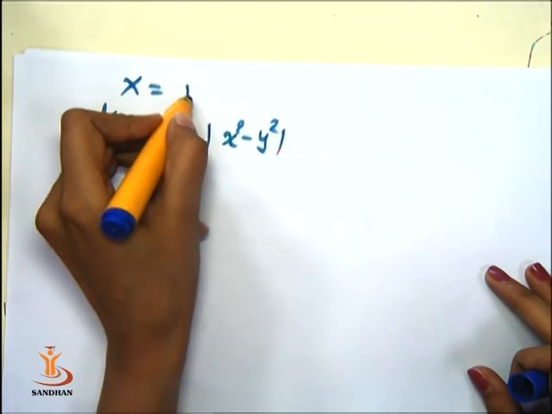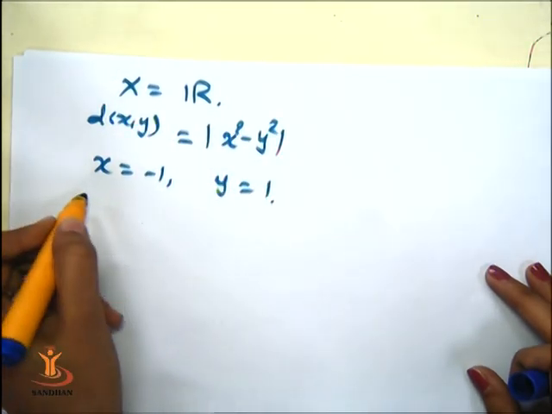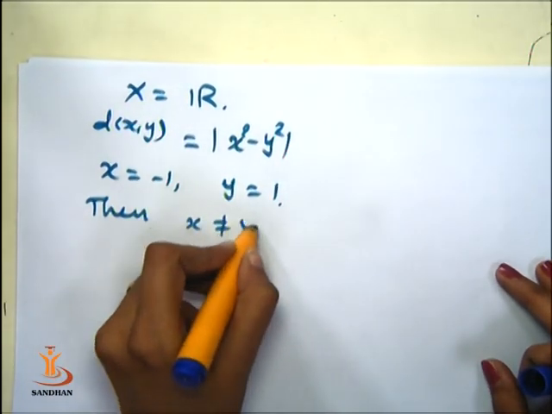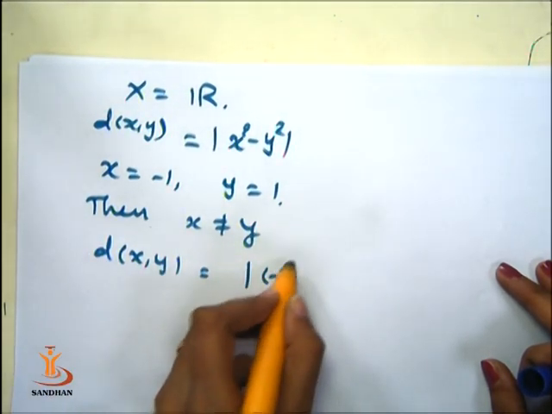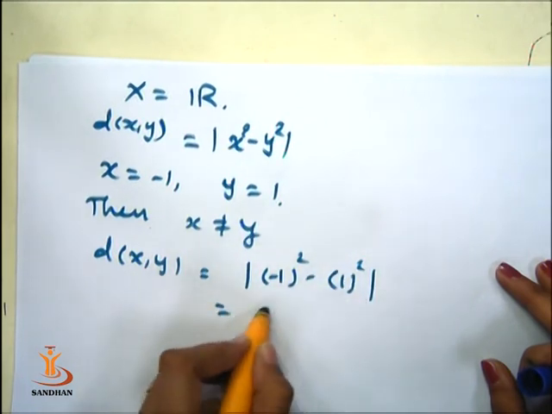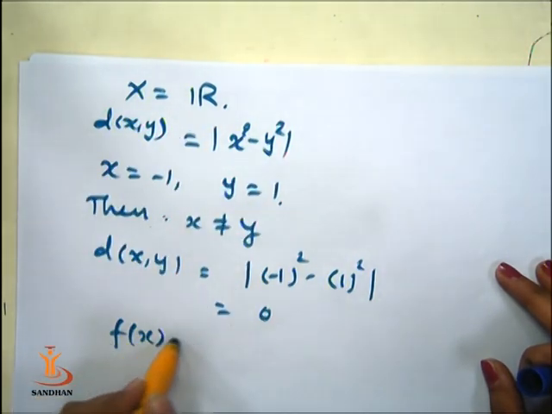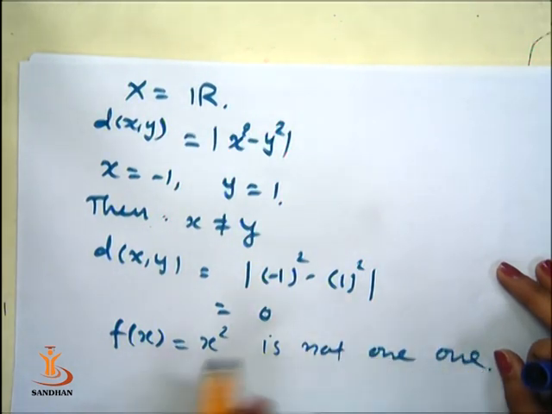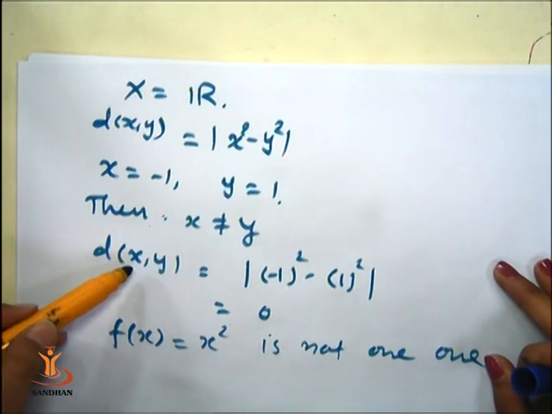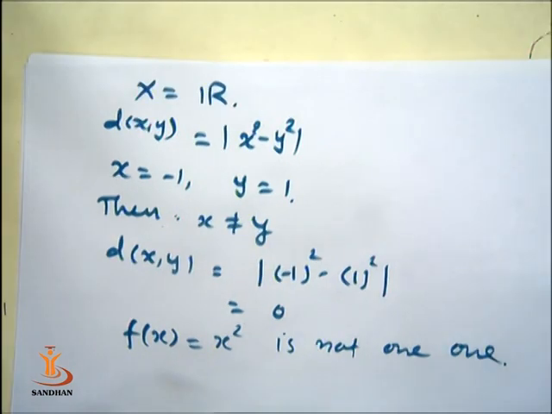Suppose X is equal to R. Now you take x is equal to minus 1 and y is equal to 1. Then x is not equal to y, but dxy is equal to modulus of minus 1 square minus 1 square, that is 0, but x is not equal to y. This is because fx is equal to x square is not 1-1. Since this function is not 1-1, d defined on X is not a metric on X. So the condition that f should be 1-1 is necessary for d to define a metric on X.